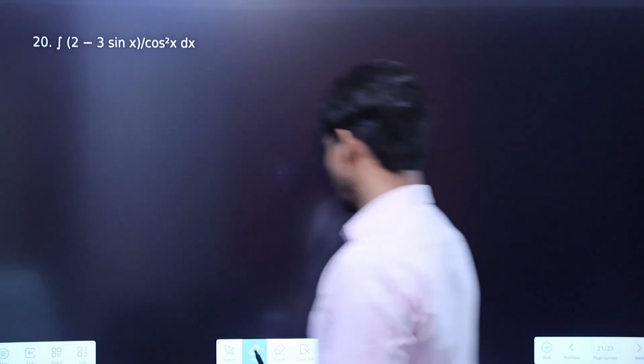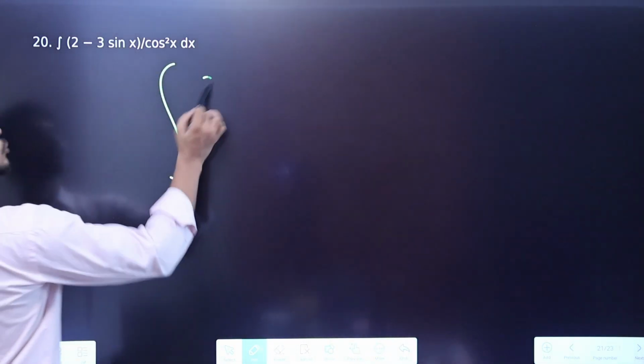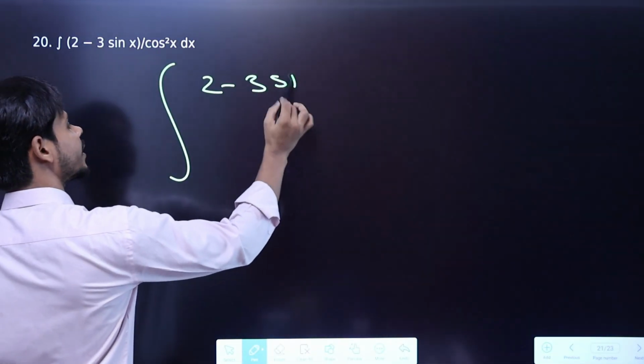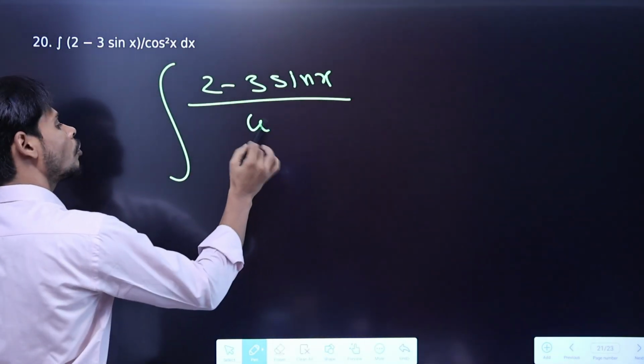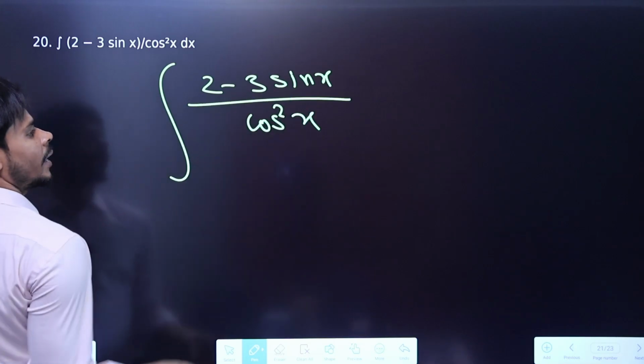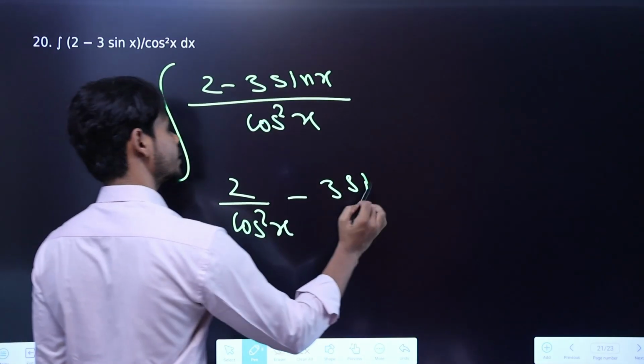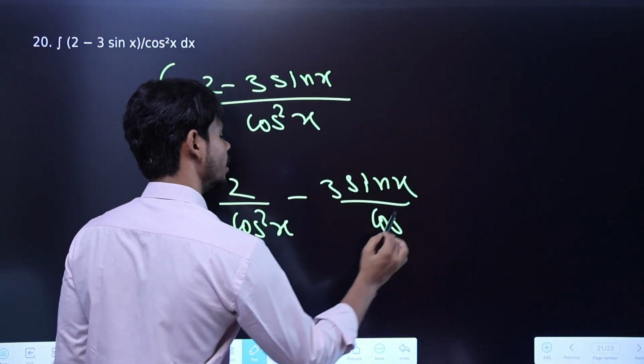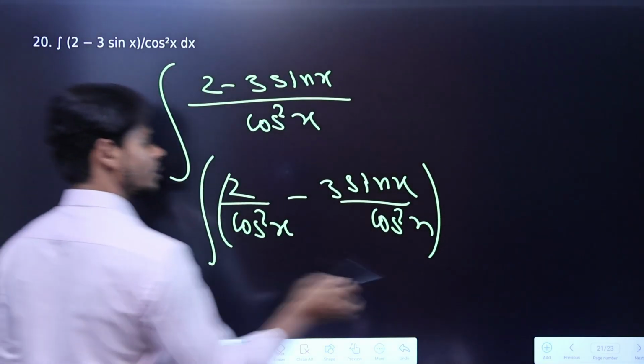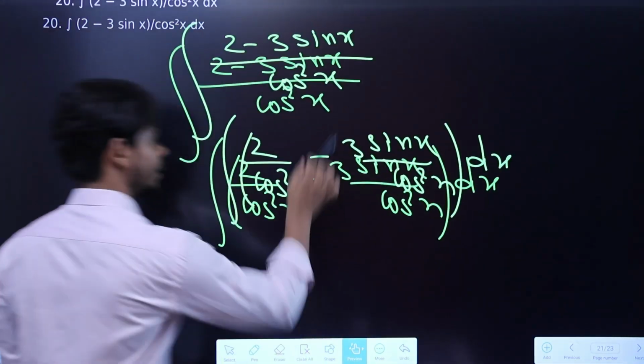Next, again a very easy integral. It is (2 minus 3 sin x) whole divided by cos square x. If I send this cos square x to the denominator of each term, it will look like this. And let me tell you, it will give you a function which you can easily integrate.